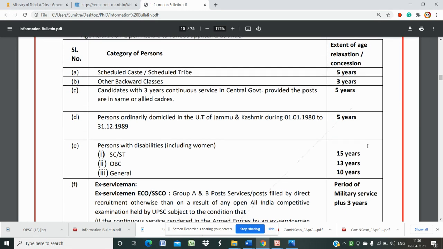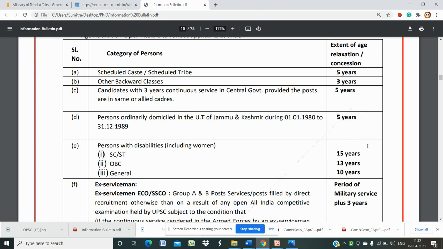This is the age relaxation: for SC/ST, 5 years. If you are applying for TGT, the limit is 35 years; if the candidate belongs to SC or ST, you can apply within 40 years. Like that, for other backward classes, OBC, 30 years. Central government employees with continuous service in a central government post, 5 years. Persons ordinarily domiciled in the UT of Jammu and Kashmir, 5 years.